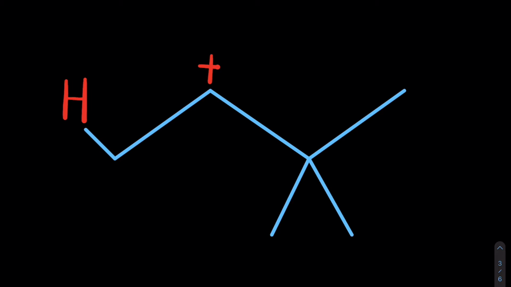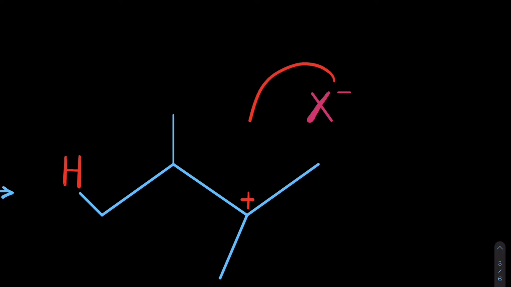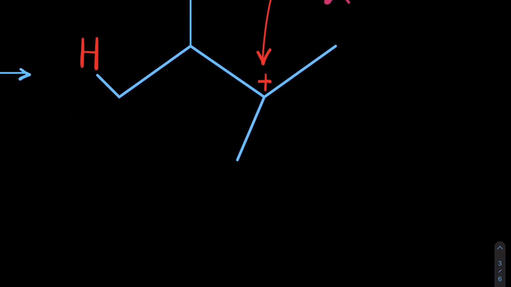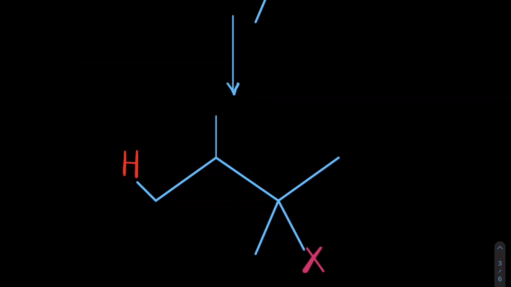When a methyl group is right next door, this can undergo an alkyl shift. So in other words, the methyl group will move. The positive charge is going to go down here. So the halide anion attacks the carbocation, ending up with our 1,3 product. Now that's our hydrohalogenation mechanism.